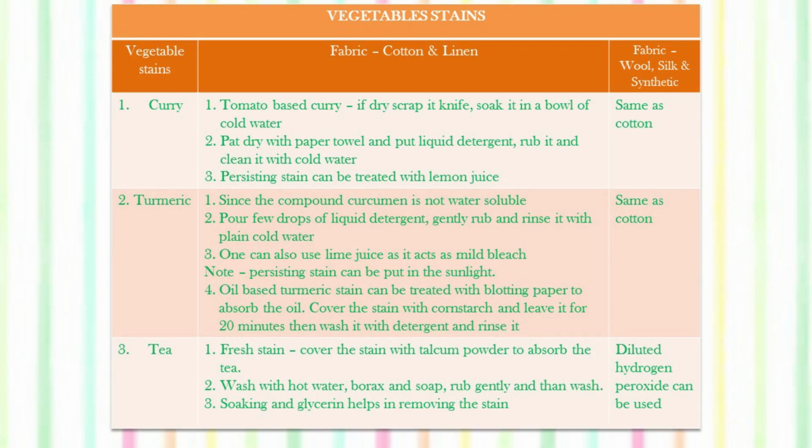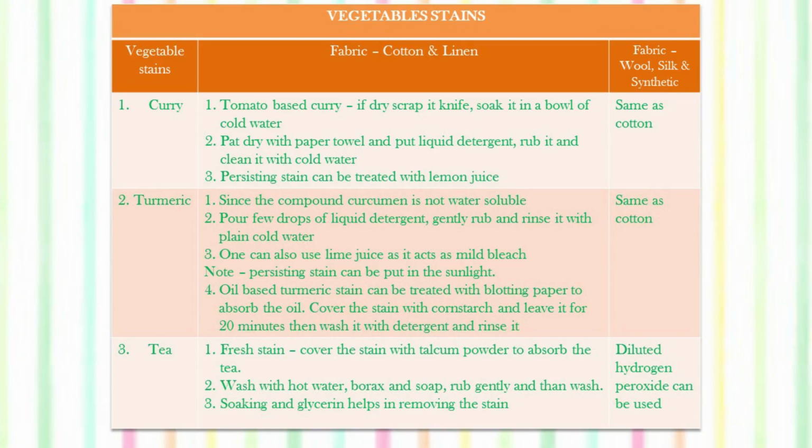Or pat dry with a paper towel. You put a paper towel over it and try to dry that stain. Put liquid detergent, rub it and clean it with cold water. If it's still persisting, then the stain can be treated with lemon juice. Now wool and silk is same as cotton.